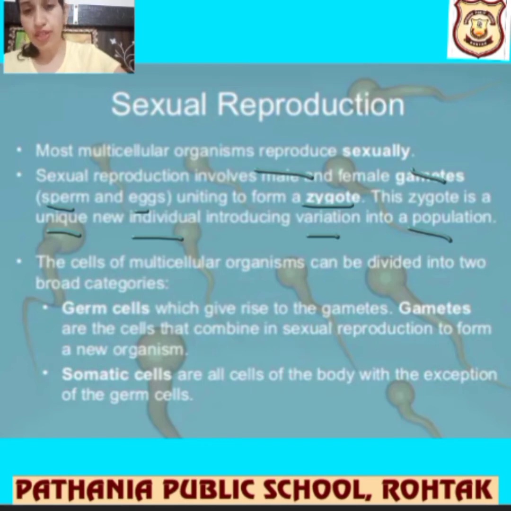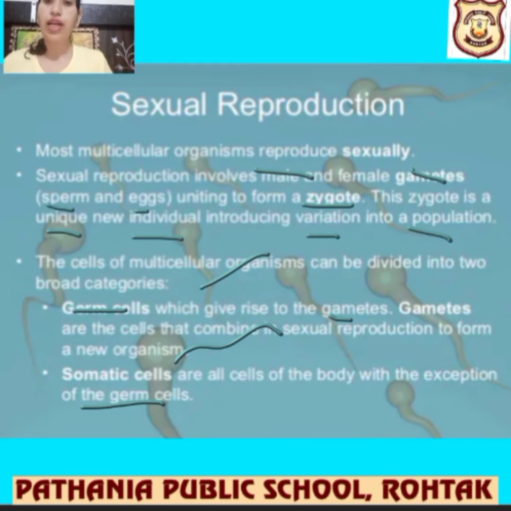The cells of multicellular organisms can be divided into two broad categories. Germ cells, which give rise to the gametes, and gametes are the cells that combine in sexual reproduction to form a new organism. Somatic cells are all cells of the body with the exception of the germ cells. Right? So this is only for the introduction, this much is enough up to your level, that a male gamete needs a female gamete. Male gamete is known as sperm and female gamete is known as eggs. When they fuse together, they form a zygote with a lot of variations, keep on changing.